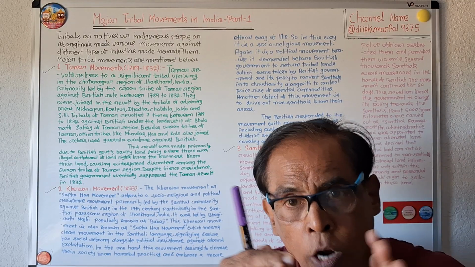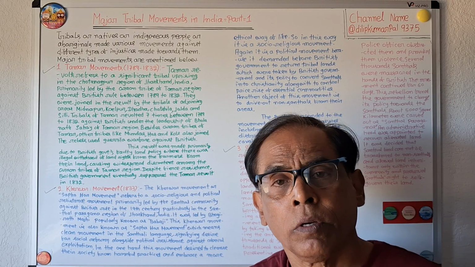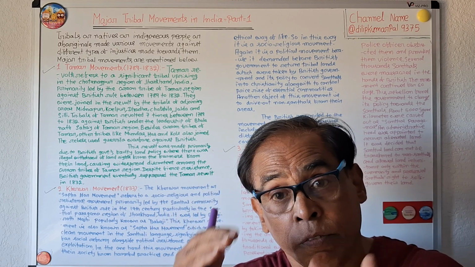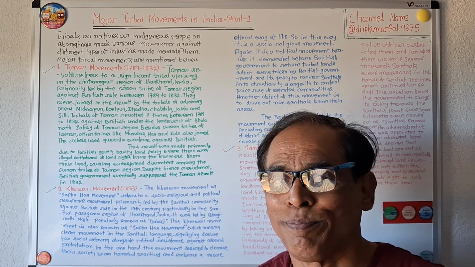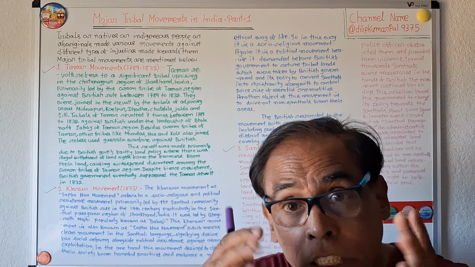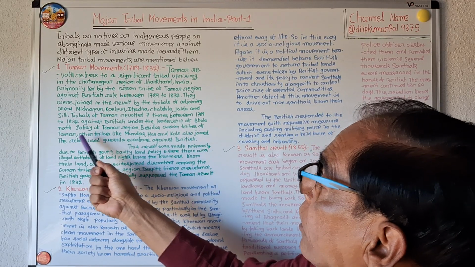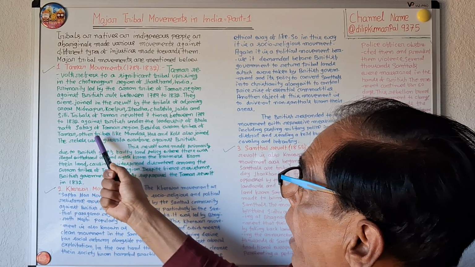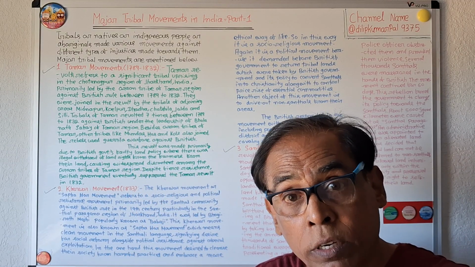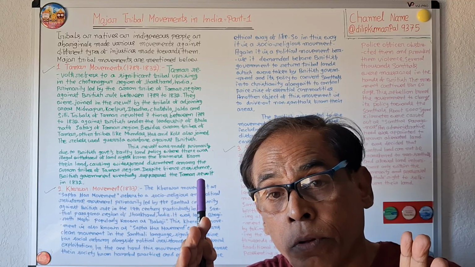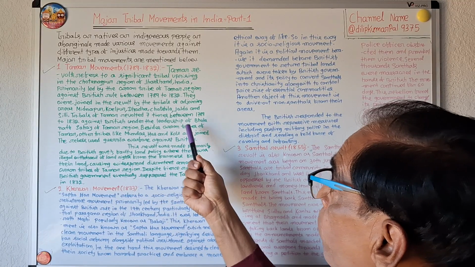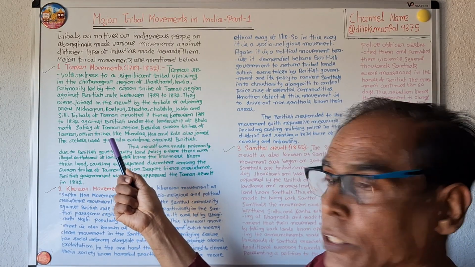These Oraon tribes made revolts seven times against British rule.